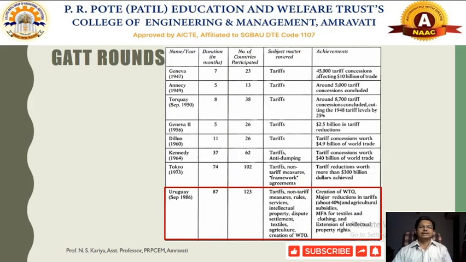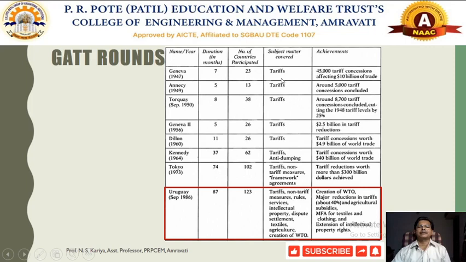Now these are the different GATT rounds, which were held in various cities. So we came to know how the tariff has been reduced for various countries since the GATT was formulated in 1947 to September 1986. Whenever we talk about the initial trade agreement of GATT, the Geneva round took place over nearly 7 months, and there were 23 nations.